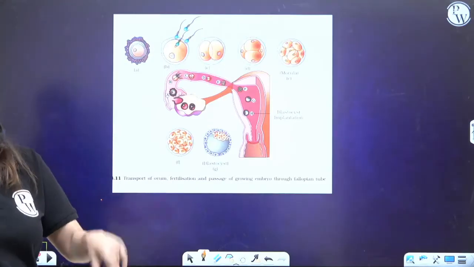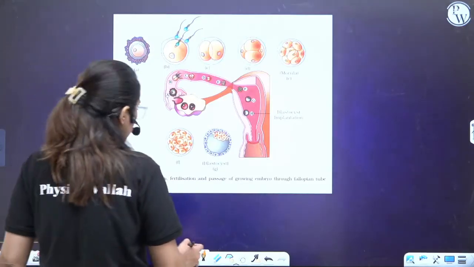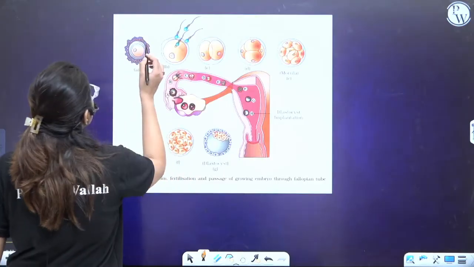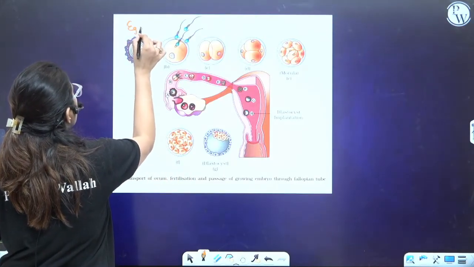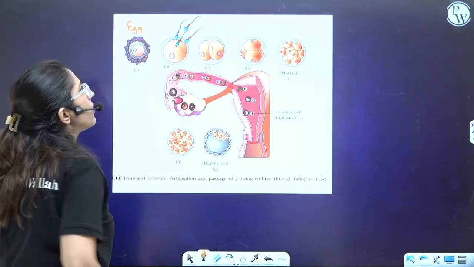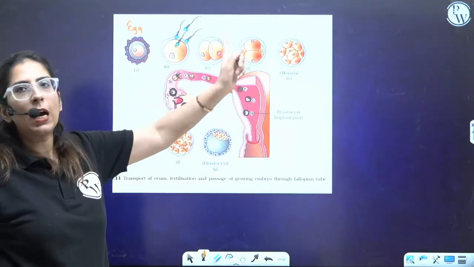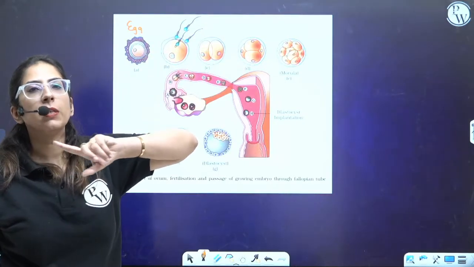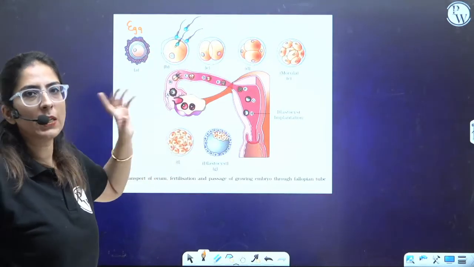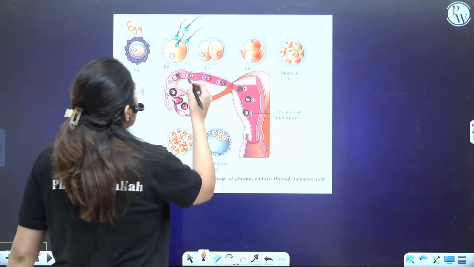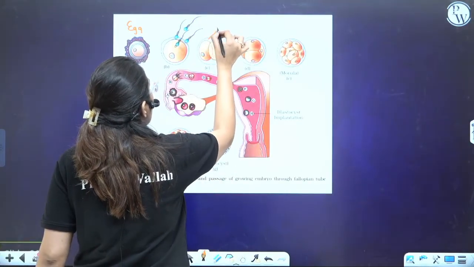The first step is the formation of a zygote. See, this is the egg. What is happening? Fertilization. See, only one sperm has entered. Other sperms are not allowed. So that means polyspermy is prevented. Here the zygote will form the 2-cell stage.